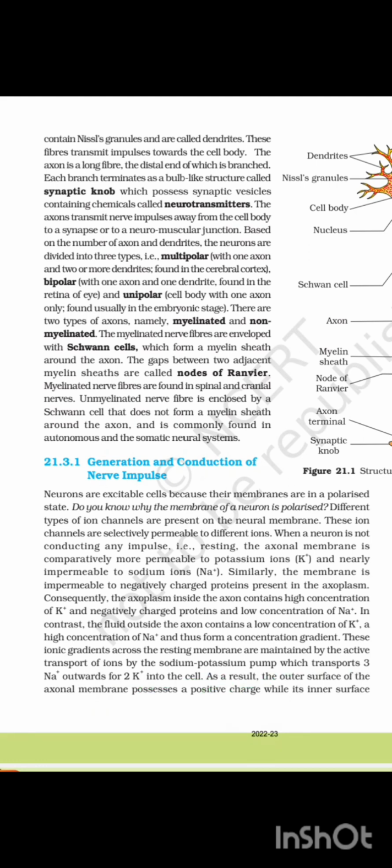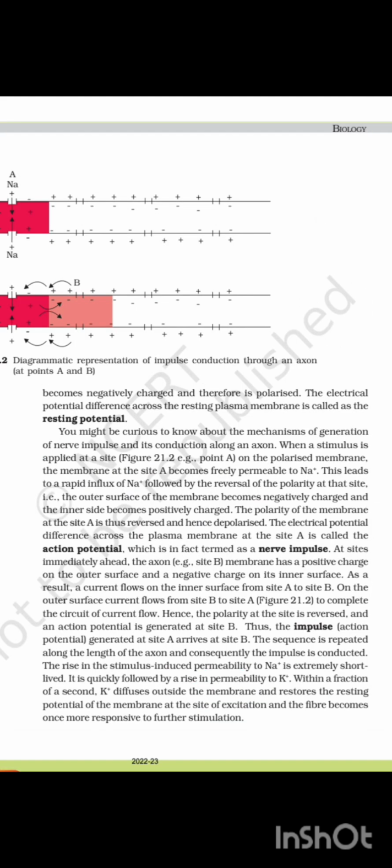As a result, the outer surface of the axonal membrane possesses a positive charge while the inner surface becomes negatively charged, and therefore is polarized. The electrical potential difference across the resting plasma membrane is called the resting potential.